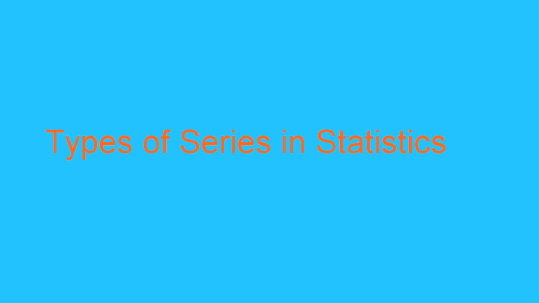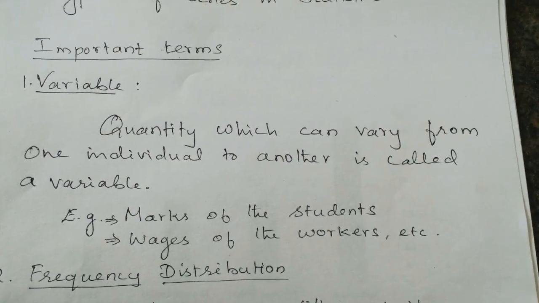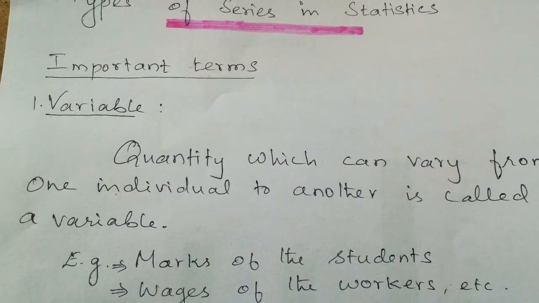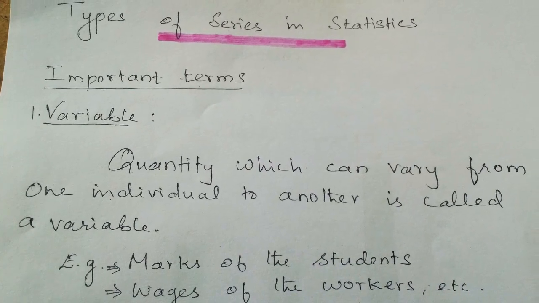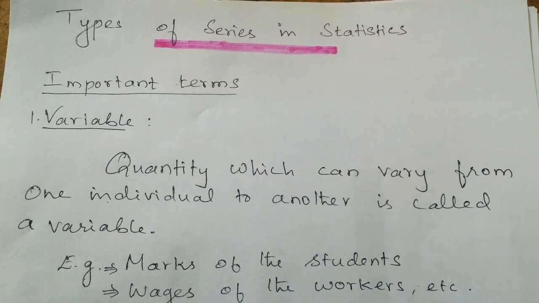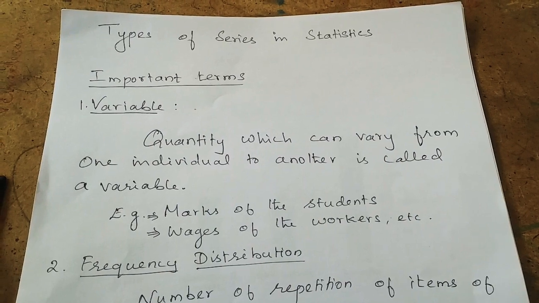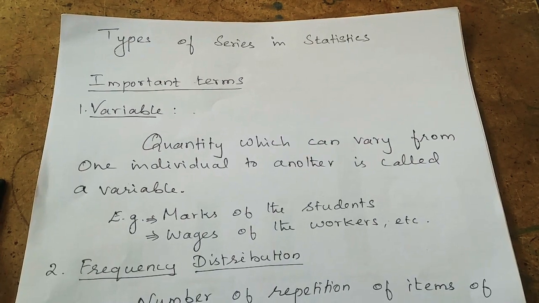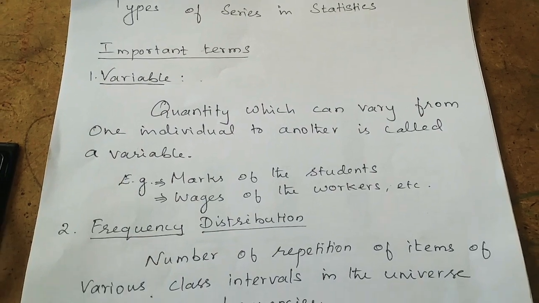In this video, we will look at different types of series in statistics. Before knowing about the series in statistics, we should know a few important terms. The first important term is variable. A quantity which can vary from one individual to another is called a variable. The data related to each term is called a variable. For example, marks of the students, wages of the workers, sales, productions, heights, weights, etc.